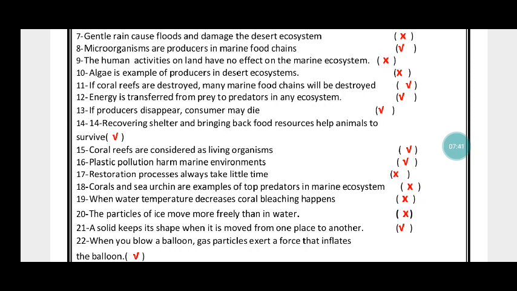Corals and sea urchins are examples of top predators in marine ecosystem. False. Number 19. When water temperature decreases, coral bleaching happens. False. Number 20. The particles of ice move more freely than in water. False. A solid keeps its shape when it's moved from one place to another. True. Number 22. When you blow a balloon, gas particles exert a force that inflates the balloon. True.